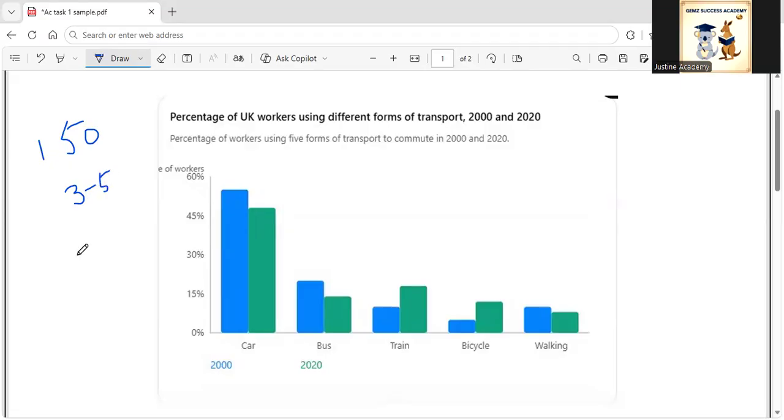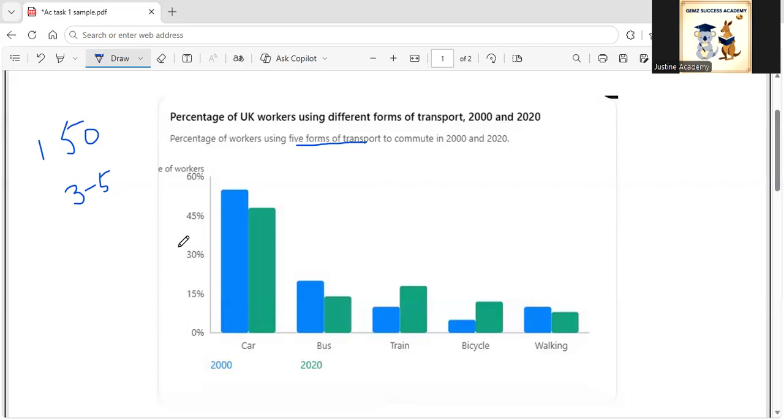If we see this graph closely, it's about the percentage of United Kingdom workers using different forms of transport in the years 2000 and 2020. There are 5 forms of transport: car, bus, train, bicycle, and walking.